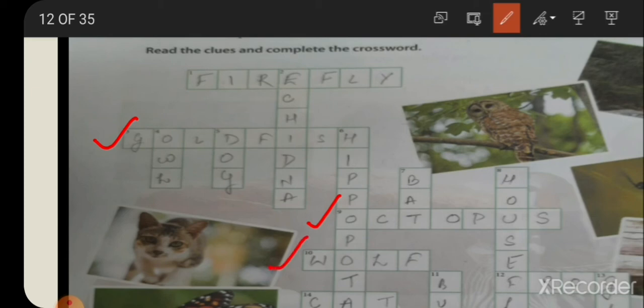Now come to the 10th one. The scientific name of this animal is Canis lupus. They are voracious eaters. They can eat up to 20 lbs, that means 9 kg of food during one meal. It is wolf. W-O-L-F.